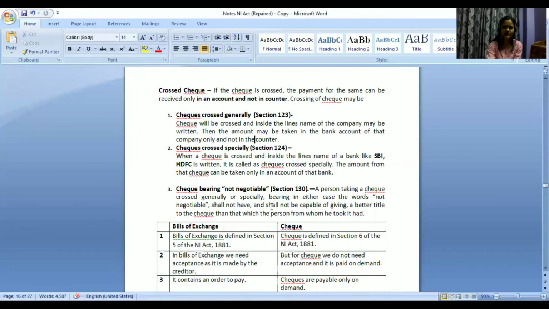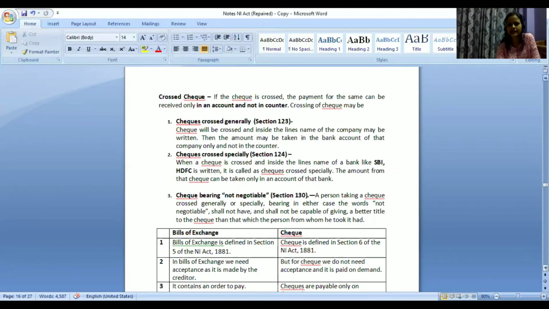And also this is something which we write inside the crossing thing only, but it is not considered as a different type of crossing. So regarding crossing, we have two types, generally and specially. We will see what is not negotiable. So check bearing not negotiable. It is mentioned under section 130 of the NI Act.